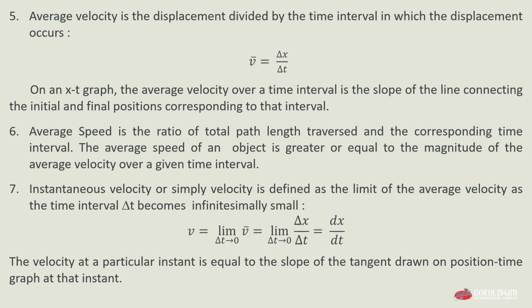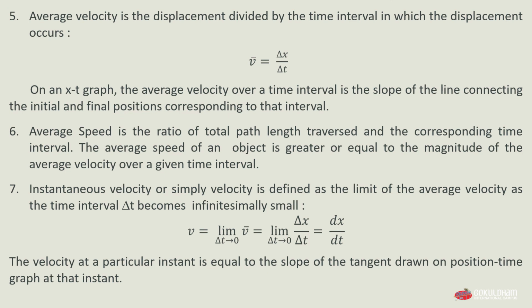Seventh, instantaneous velocity, or simply velocity, is defined as the limit of average velocity as the time interval delta t becomes infinitesimally small. The formula is v equals limit of delta t tending to 0 of delta x by delta t, which is dx by dt. The velocity at a particular instant is equal to the slope of the tangent drawn on the position-time graph at that instant.